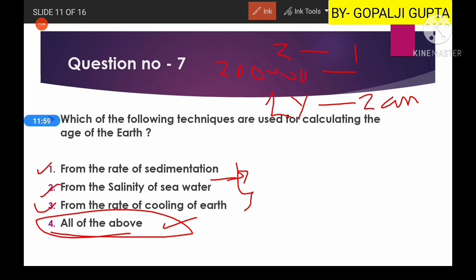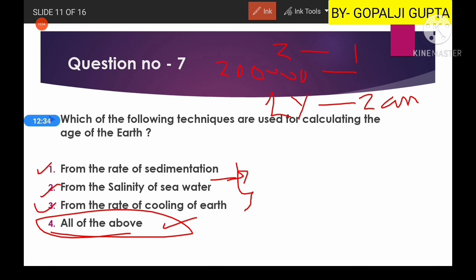So how much time will it take? We will simply multiply it. In this way we calculate the rate of sedimentation. The same thing is used for the salinity of seawater. We assume that oceanic water is saline because of river inflow, and whatever salinity the river carries, we calculate the salinity deposited in the ocean in 1 year, and how much salinity is there, the same way.